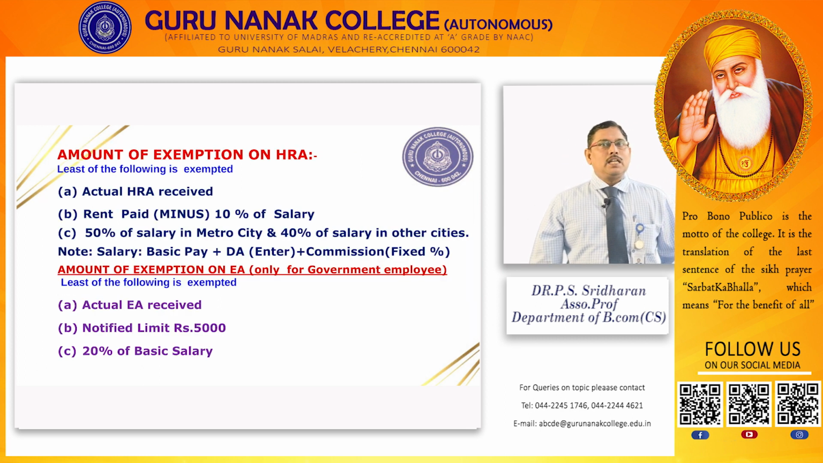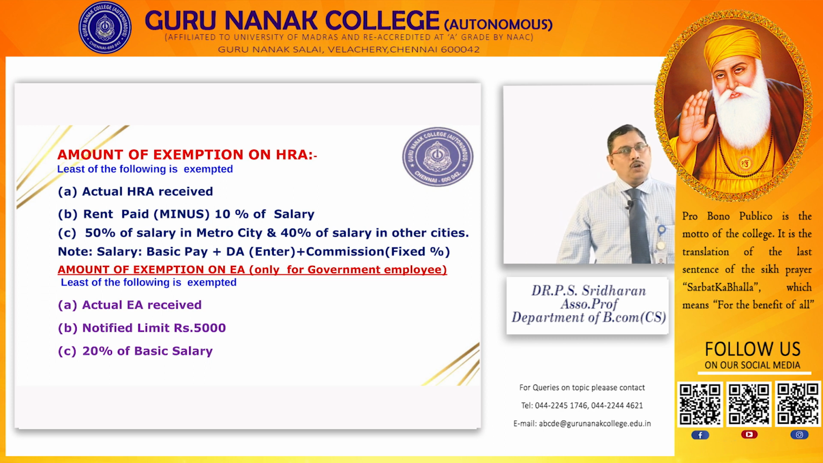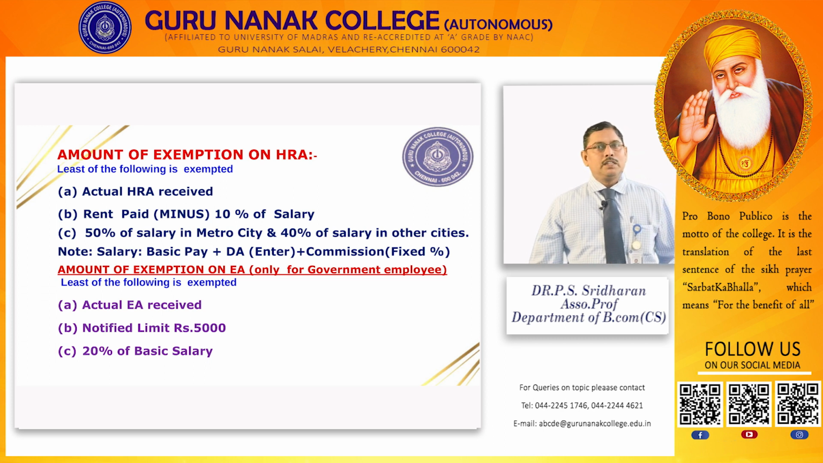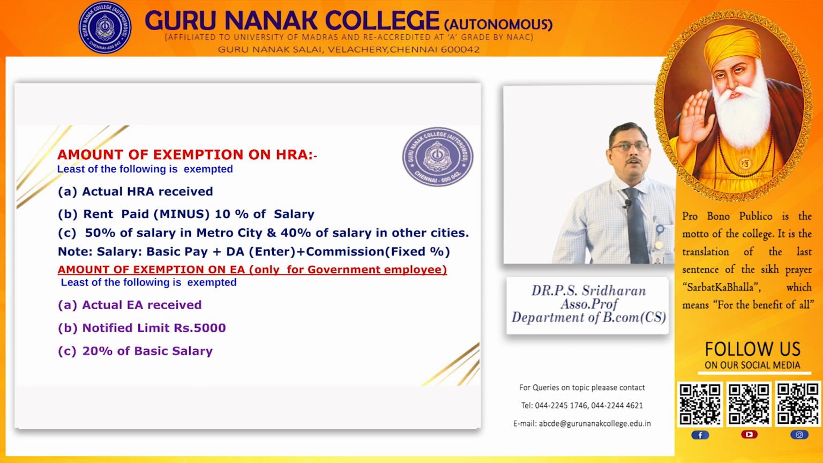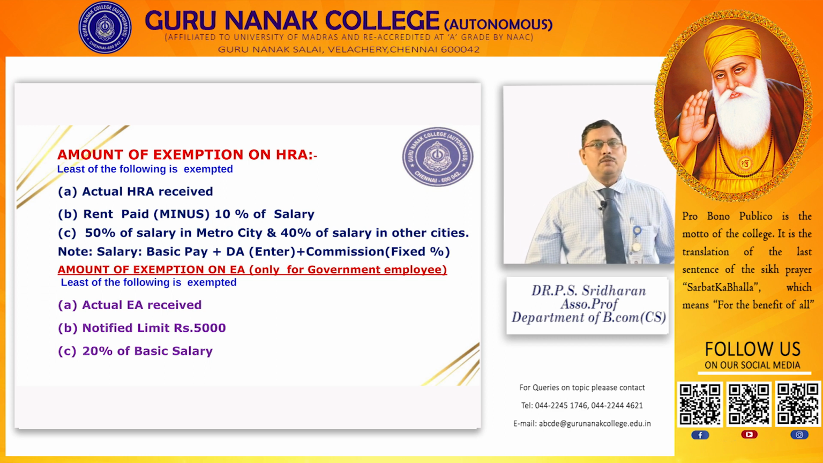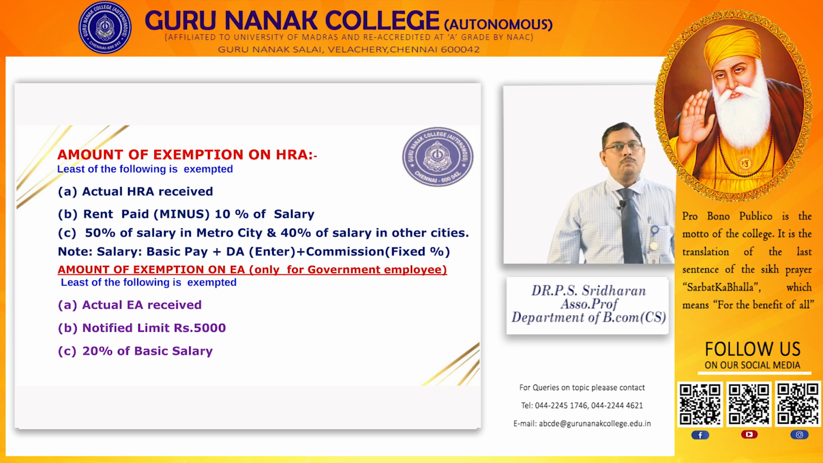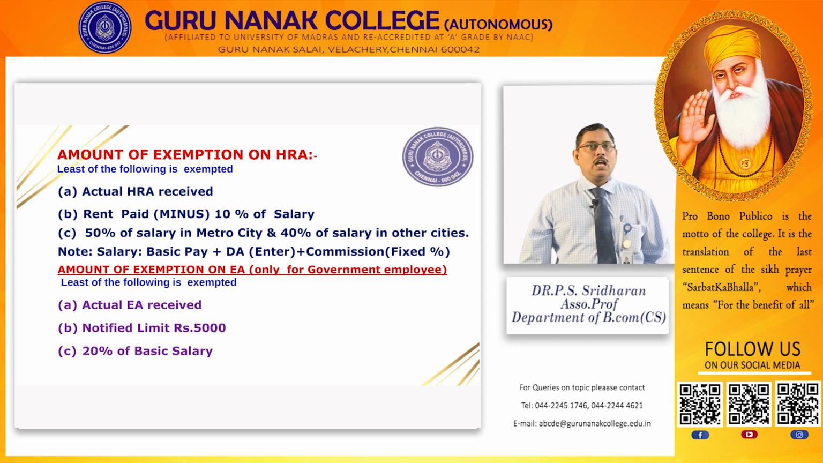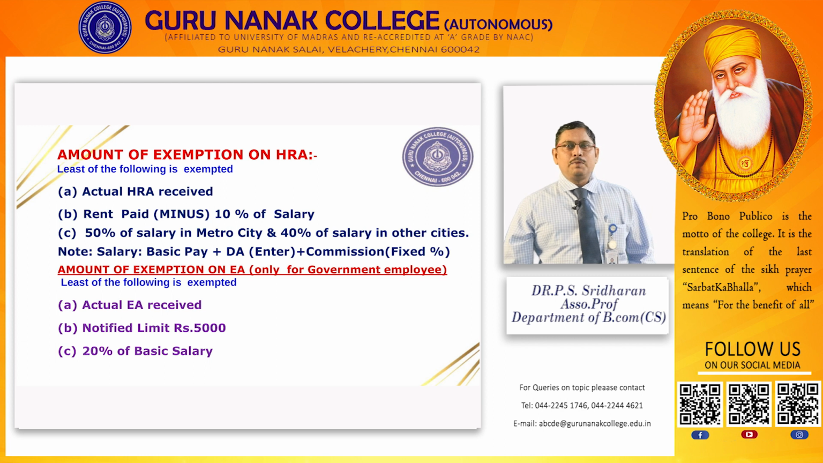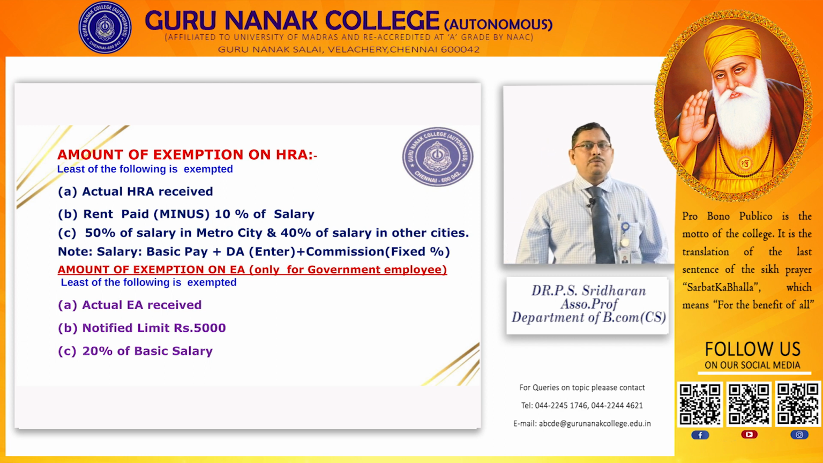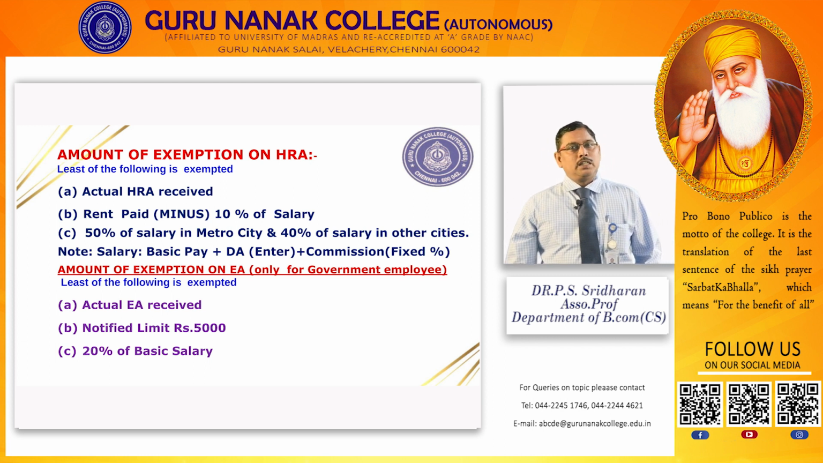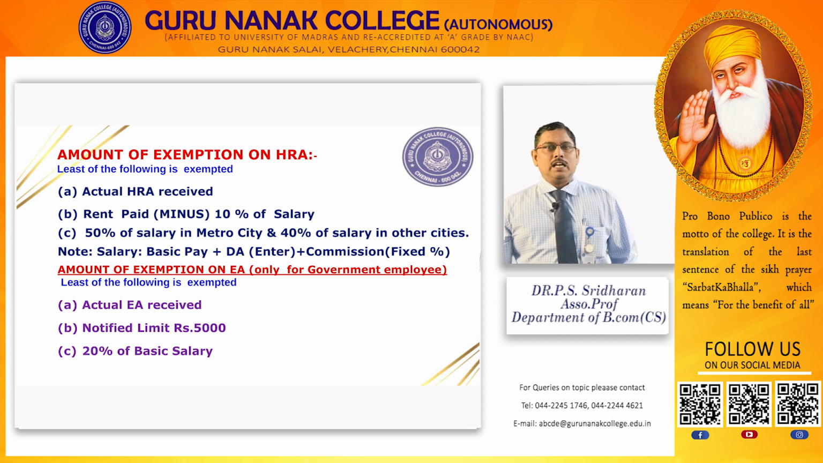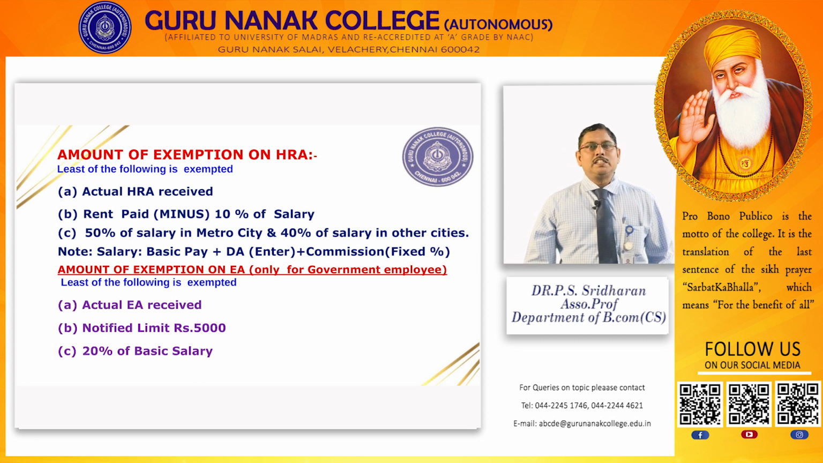Then allowances. There are three types of allowances: fully taxable allowance, partly taxable and partly exempted allowance, and fully exempted allowance. Now we are going to discuss partly taxable and partly exempted allowance. For example, HRA: actual HRA received, rent paid minus 10% of salary, or 50% of salary in case of metropolitan cities. For other cities, 40% of salary. Whichever is least can be claimed as exemption.